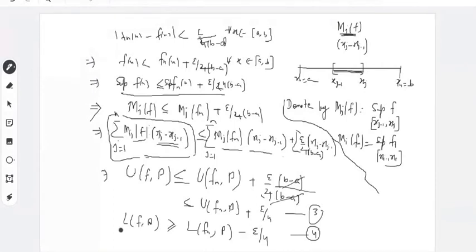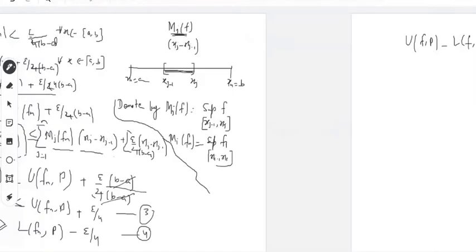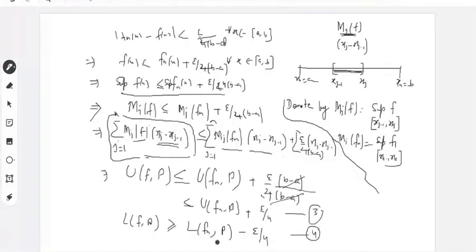After multiplying this inequality 4 by minus and adding with 3, what you obtain? Left side will be UFP minus LFP. So I'm writing on next slide. So the left side will be this UFP minus LFP, and this is less than equal to, right side will be UFNP minus LFNP and plus epsilon by 4 plus epsilon by 4, that is epsilon by 2. So epsilon by 4, and when you multiply by minus sign, this will be plus epsilon by 4. So epsilon by 4 plus epsilon by 4, epsilon by 2.